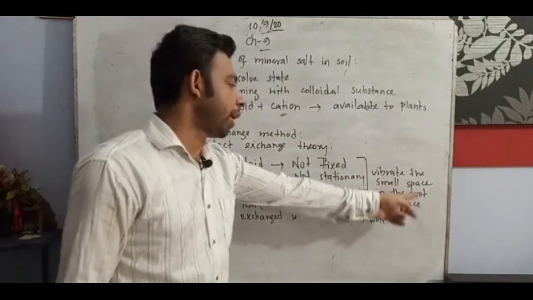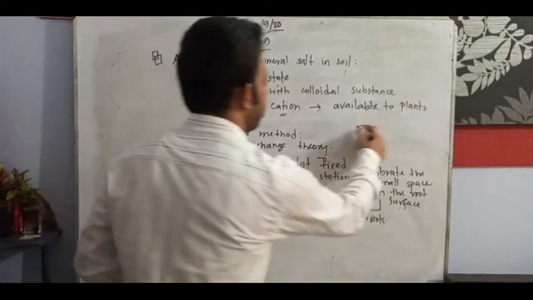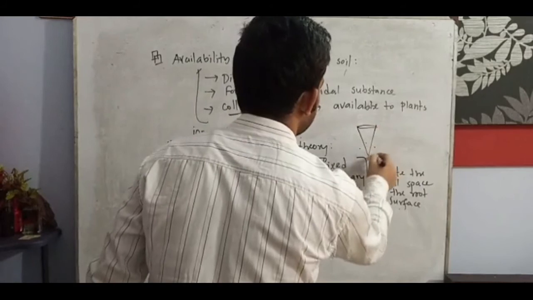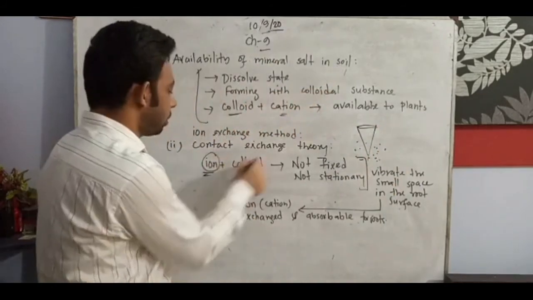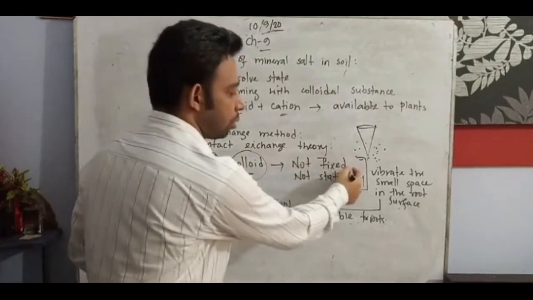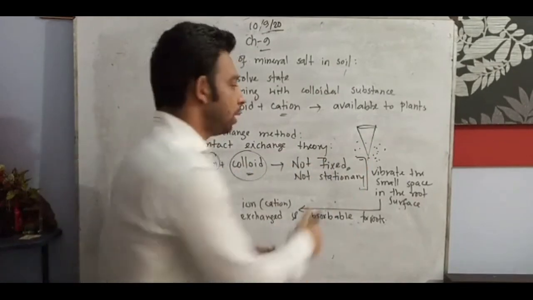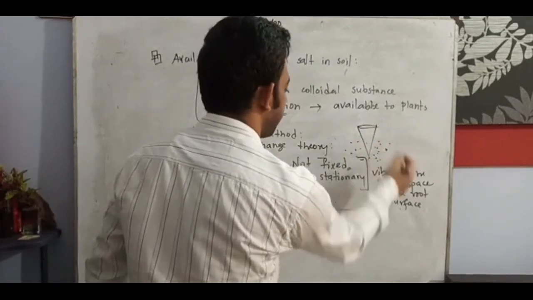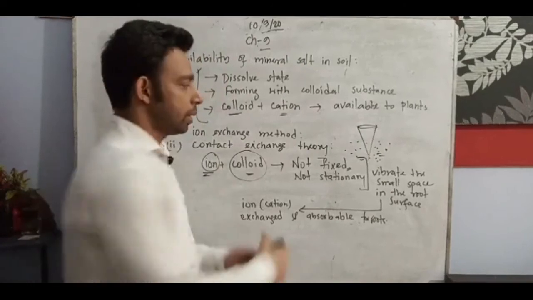The ion can vibrate in the small space on the root surface, and it always mixes with the colloidal substance. It does not fix in one place. It is not stationary, they can vibrate against each other in the small space on the root surface.